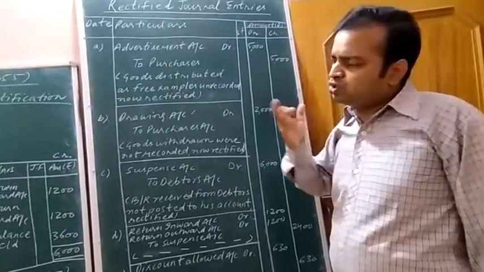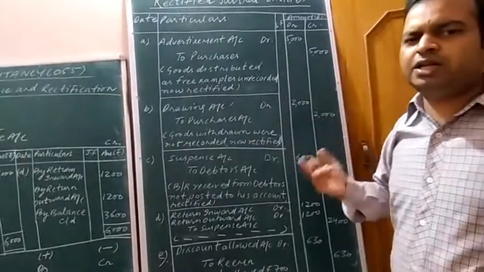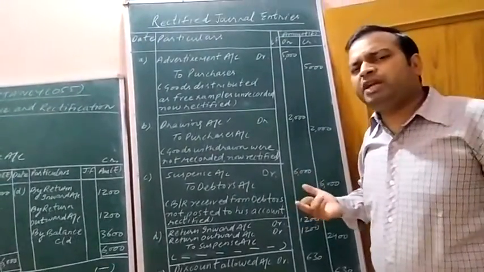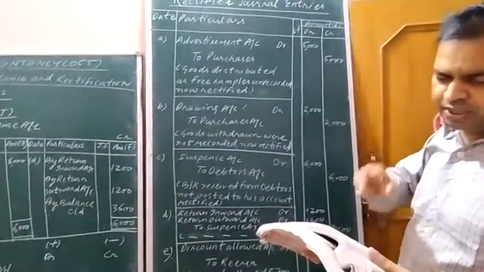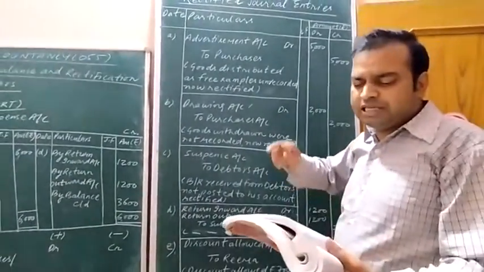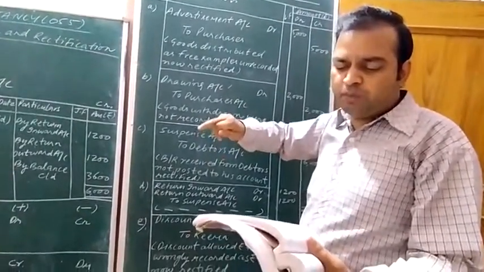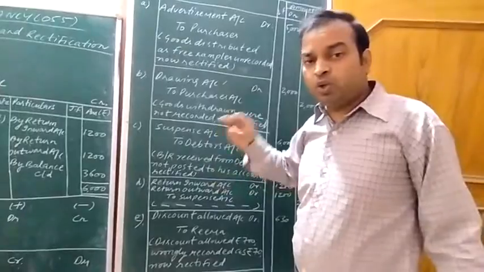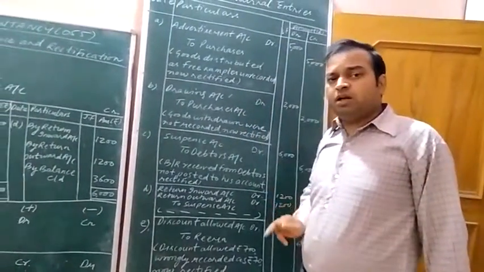So one asset by the name of bill receivable is increasing and another asset by the name of debtor is decreasing. Further reading of the same transaction: bill receivable received from a debtor, 6,000 rupees, was not posted to his account. To his account means to the debtor account.